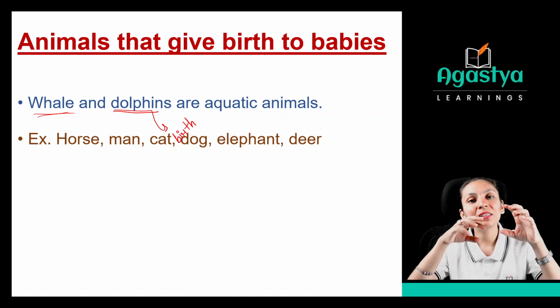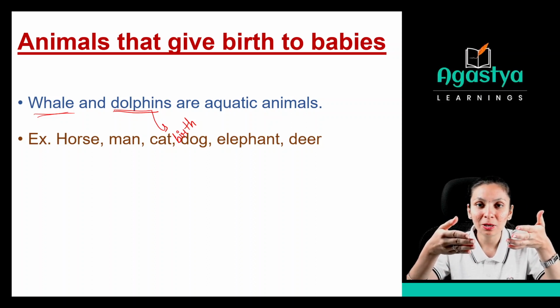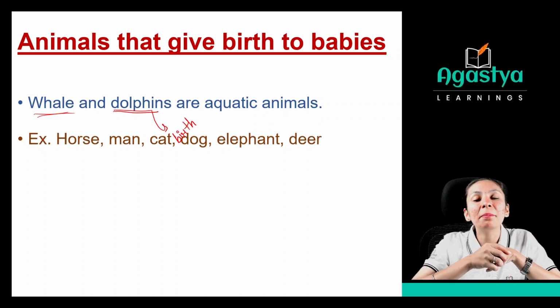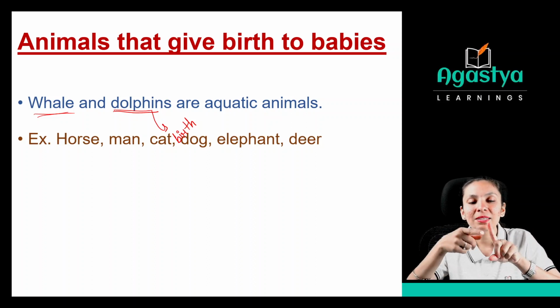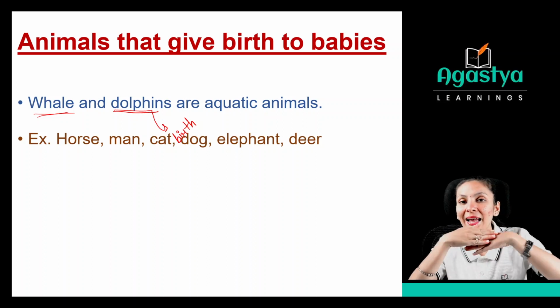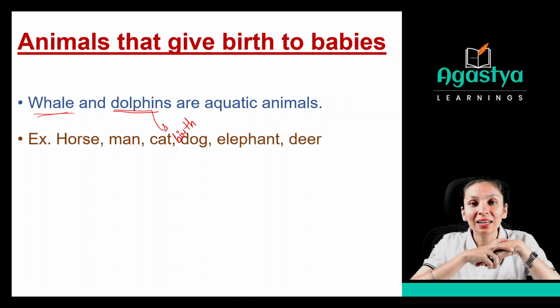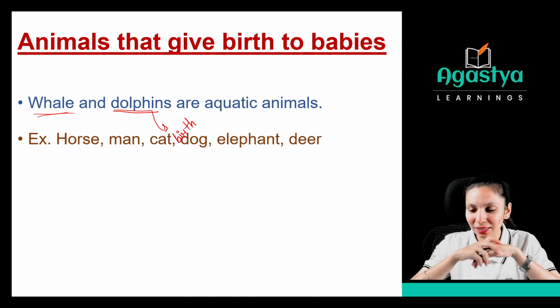And the animals which give birth to their babies have special adaptations and are called mammals. Why? Because they have mammary glands to feed their babies with their own milk. They have hair on their body and they have intelligent brains, right? Clear these things? Okay, good.